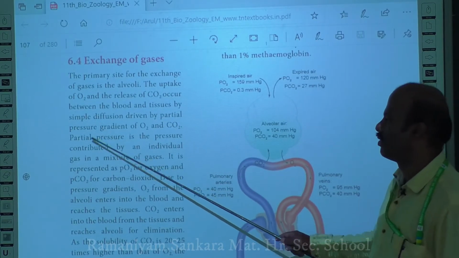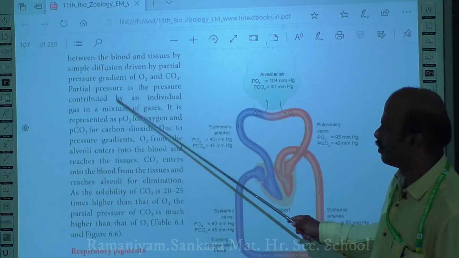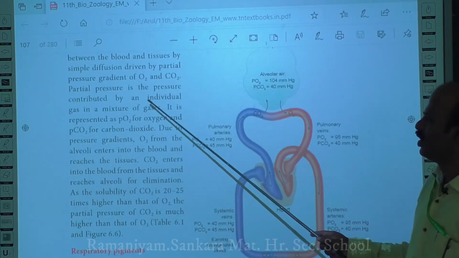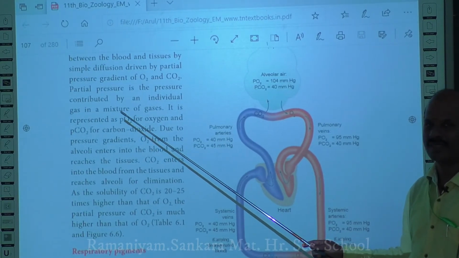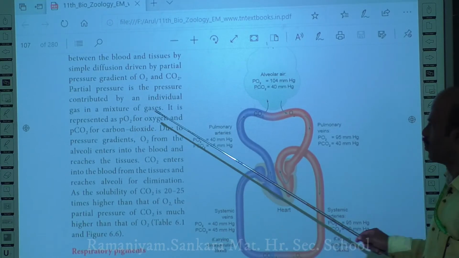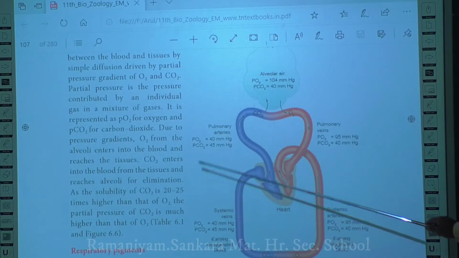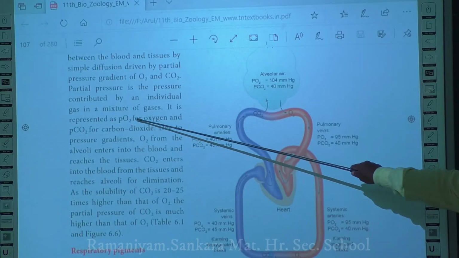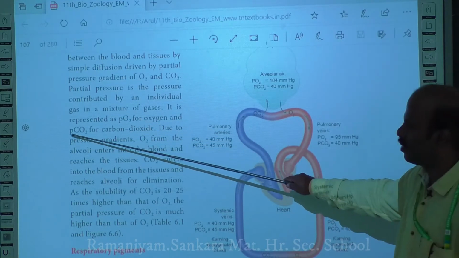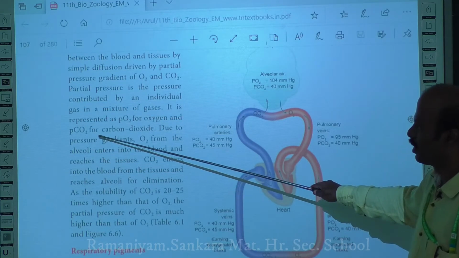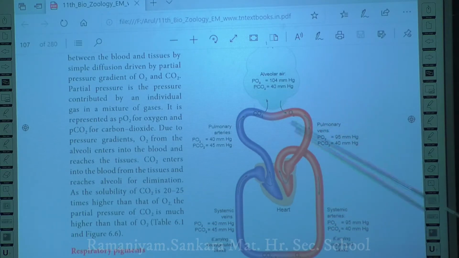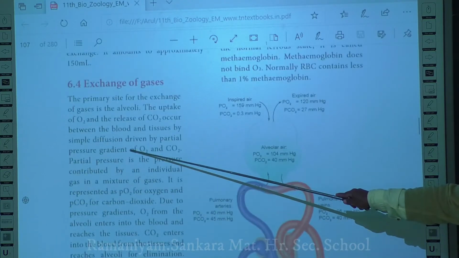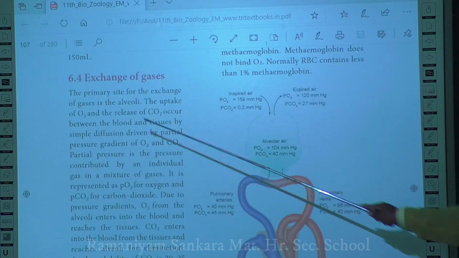Okay. So, first you should know what is meant by partial pressure. It is the pressure that is contributed by the individual gases in the mixture. So, the pressure contributed by the individual gases in the mixture is called partial pressure. Okay. So, when you come to partial pressure, they usually represent PO2 as the partial pressure for oxygen, and PCO2 as the symbol for the partial pressure of carbon dioxide. Okay. So, when you come to the alveoli, you see the partial pressure of alveoli, how the exchange is. The primary site for the exchange of gases is the alveoli.